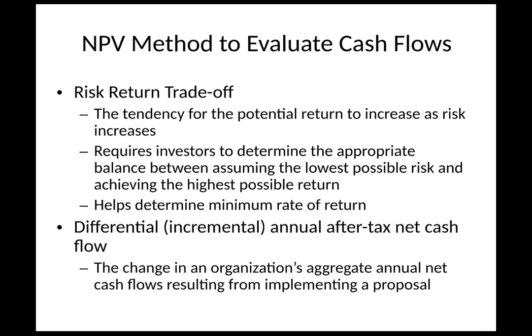So the risk-return trade-off is the tendency for the potential return to increase as risk increases. It requires investors to determine the appropriate balance between assuming the lowest possible risk and achieving the highest possible return, and helps determine the minimum rate of return. Probably not so much on the exam, you have to worry about it, but it is important to know that based upon the risk of the proposals, that's what they're looking at in setting that minimum rate of return.